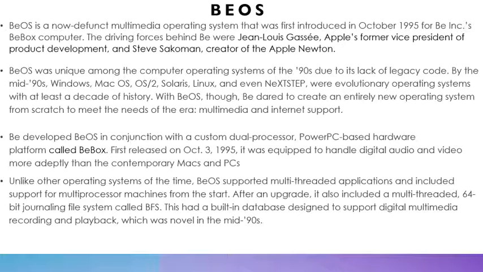Be developed BeOS in conjunction with a custom dual processor PowerPC based hardware platform called BeBox. First released on October 3rd, 1995, it was equipped to handle digital audio and video more adeptly than contemporary Macs and PCs. Unlike other OS of the time, BeOS supported multi-threaded applications and included support for multiprocessor machines from the get-go. After an upgrade, it also included a multi-threaded 64-bit journaling file system called BFS, or the Be File System.